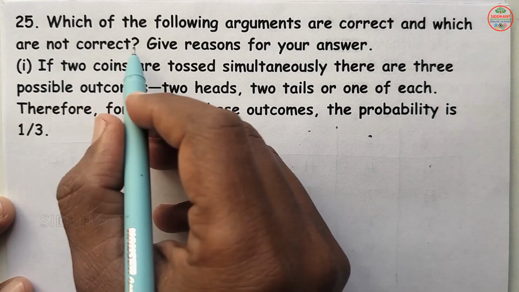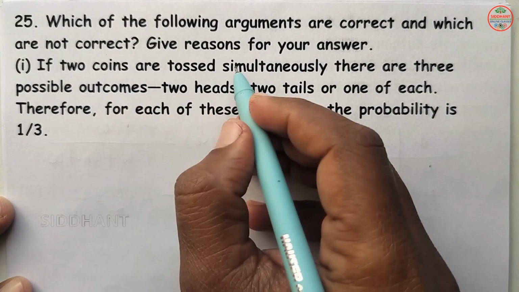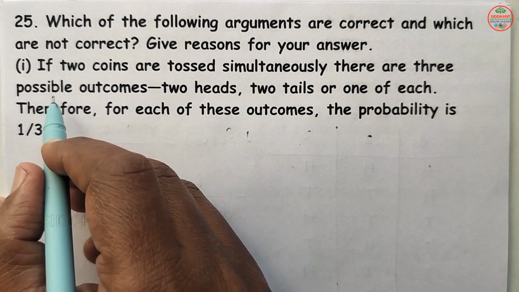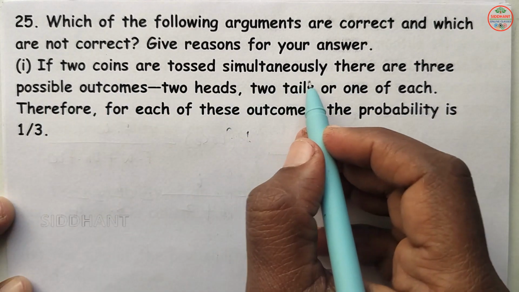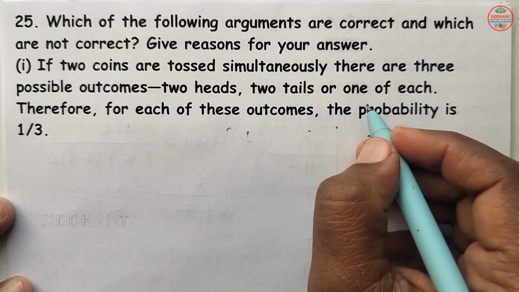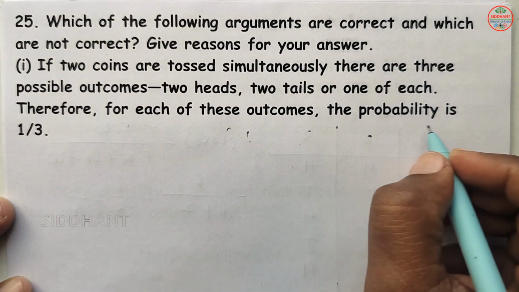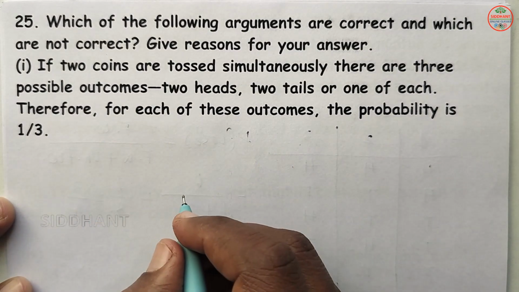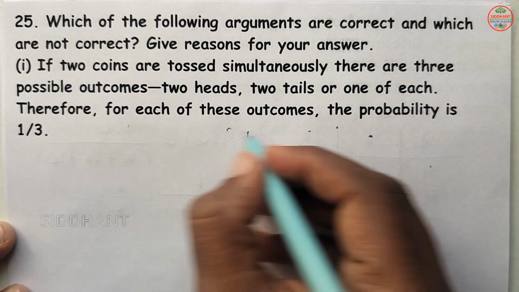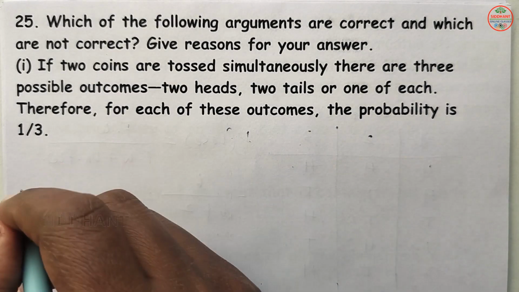Question number 25. Which of the following arguments are correct and which are not correct? Give reasons for your answers. First, if 2 coins are tossed simultaneously, there are 3 possible outcomes: 2 heads, 2 tails, or 1 of each. Therefore, for each of these outcomes, the probability is 1 by 3. So here the probability is 1 by 3 they are saying. So we are going to check whether it is correct or not.